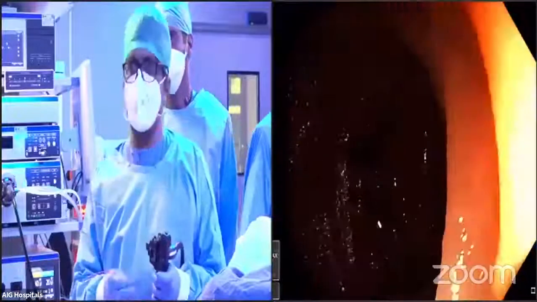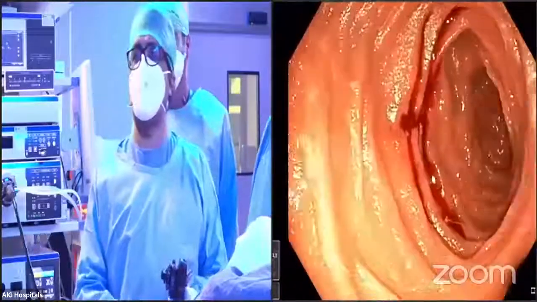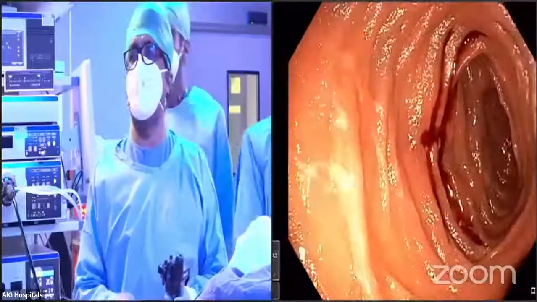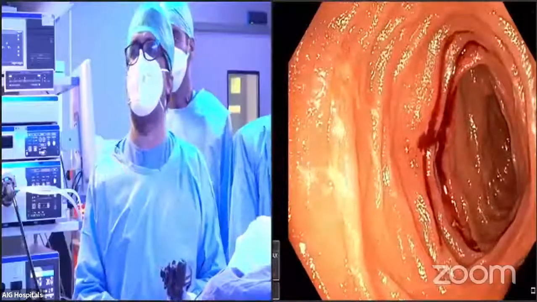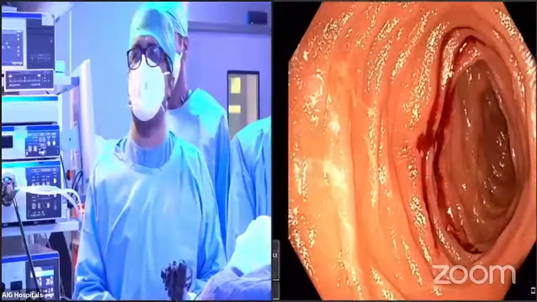And that enabled us to do biopsies from the ileum and jejunum, so that completes the diagnostic algorithm of the protein losing enteropathy.